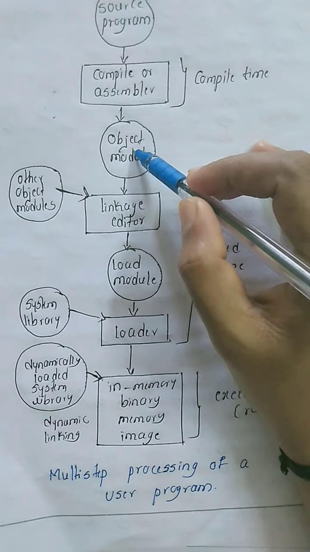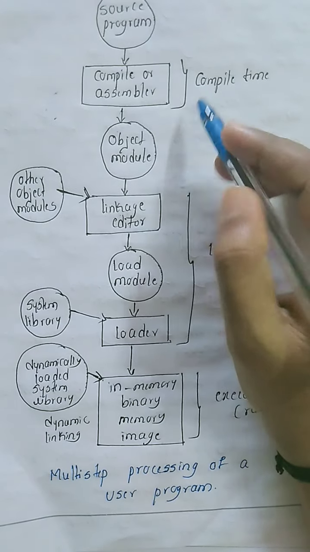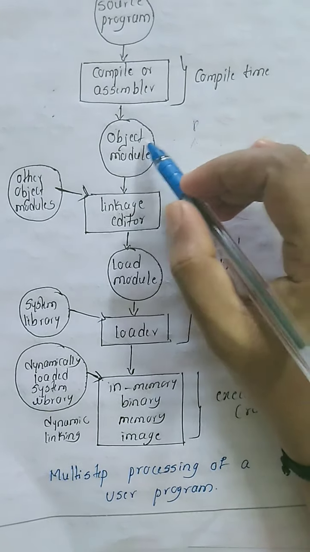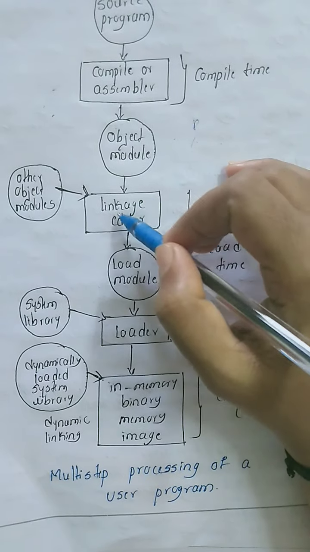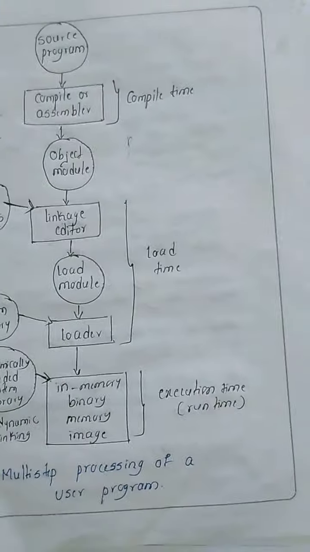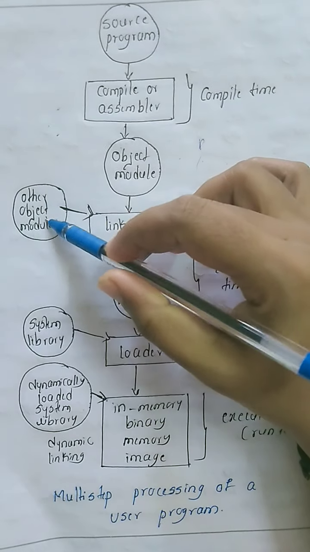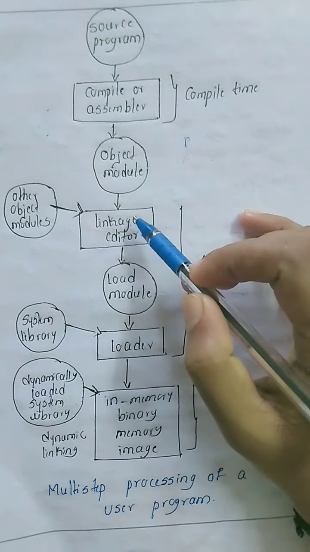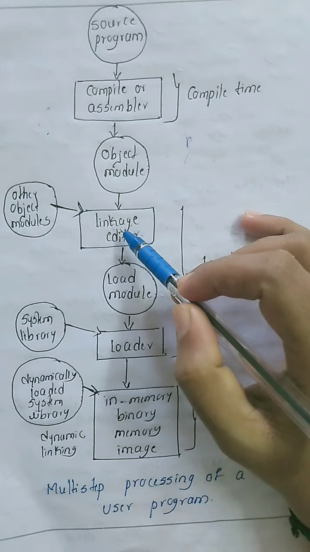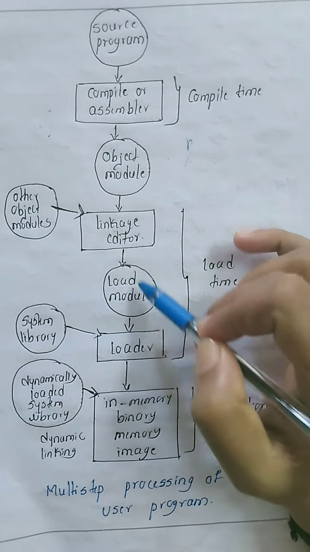Object module means what? The program is divided into many modules. All modules are linked by using the linkage editor. Other object modules are also linked here. All the linked modules are input to the loader.